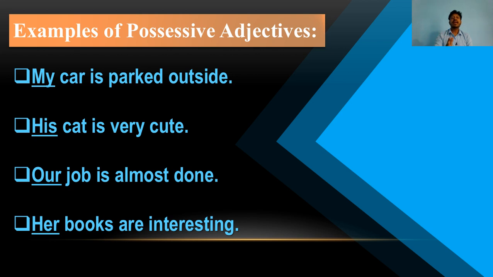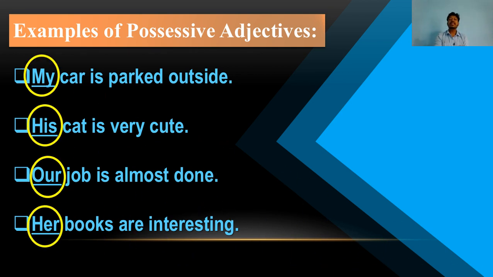My car is parked outside. So here car is being modified by my. The second sentence, his cat is very cute. His cat. So after his there is a noun, so you can tell this his is a possessive adjective.